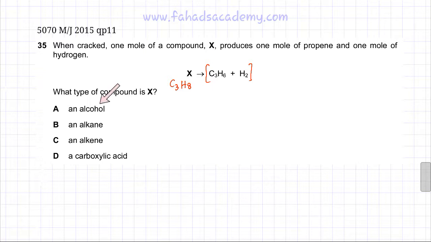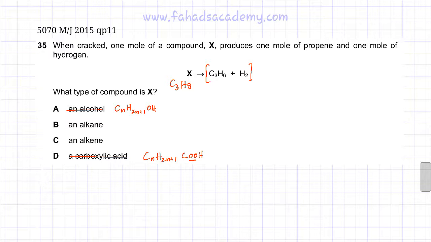Now I need to figure out which of the compounds X is going to be. So I'm going to write the general formulas of each of the compounds. Alcohols have a general formula of CnH2n+1OH. Alcohols have an OH group, oxygen. Clearly this X doesn't have any oxygen, so alcohol is definitely an incorrect answer. Similarly, carboxylic acids have the formula CnH2n+1COOH, and again it has oxygens in it, so our compound X doesn't match. Get rid of carboxylic acid. That's not possible.